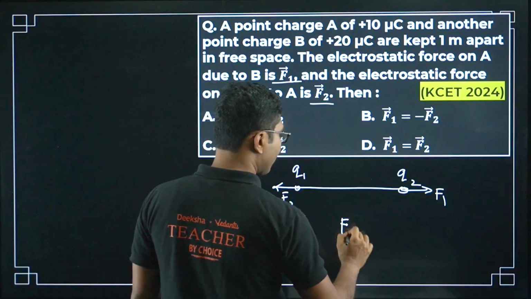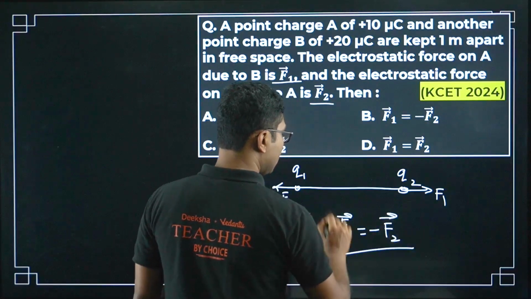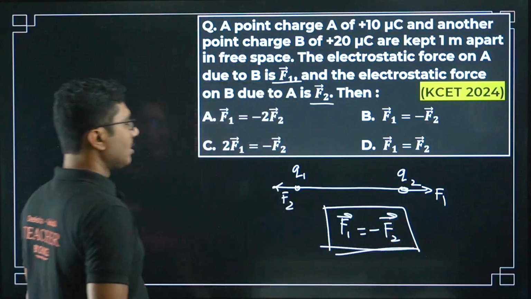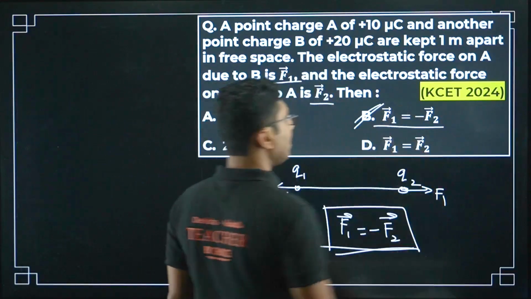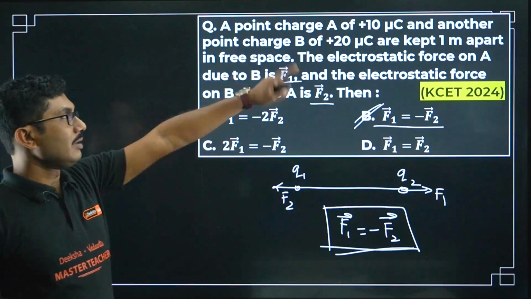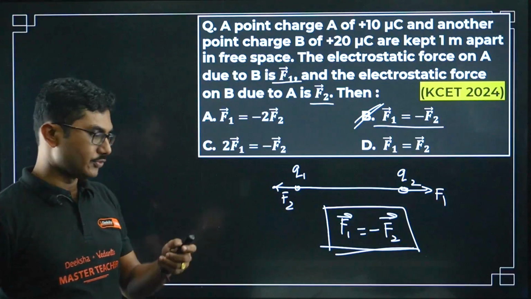Then what is the relationship? We know that F1 vector is equal to minus F2 vector from Newton's third law. So it will be obviously equal but in the opposite direction. It does not depend on the magnitude of the charges. The force will always be equal and opposite.